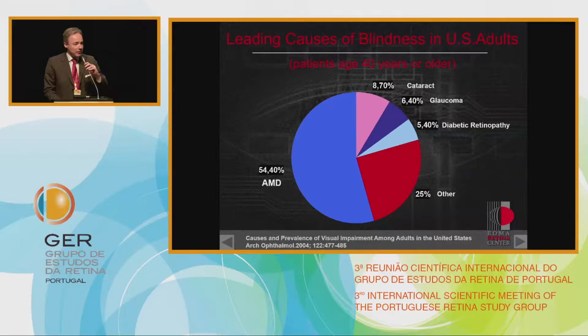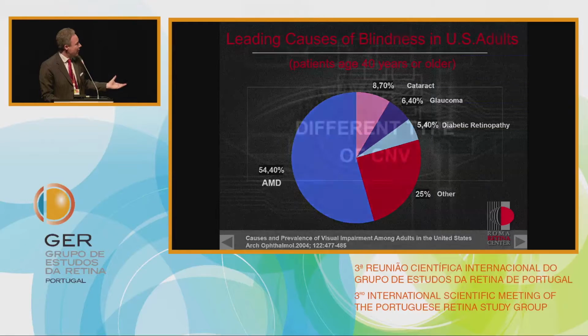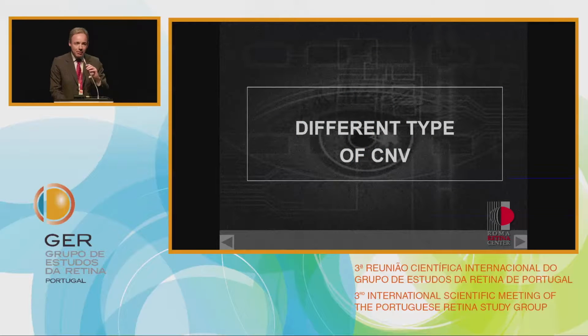So now we are going to speak about age-related macular degeneration, and which could be the best approach to help our patients solve this type of problem. We start with the numbers. We know that in our country, age-related macular degeneration is the most important cause of legal blindness for our patients.